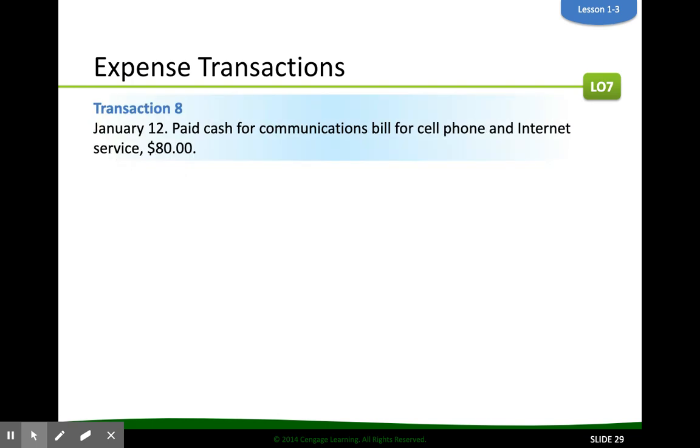So we have a transaction here that we paid cash for a communications bill for cell phone and internet services, $80. So we paid cash, so that account, cash, is obviously being affected. And then cell phone and internet service, that would definitely be an expense to our company. Expenses, the opposite of revenue. Revenue increases the value of our company. Expenses decrease the value of our company.